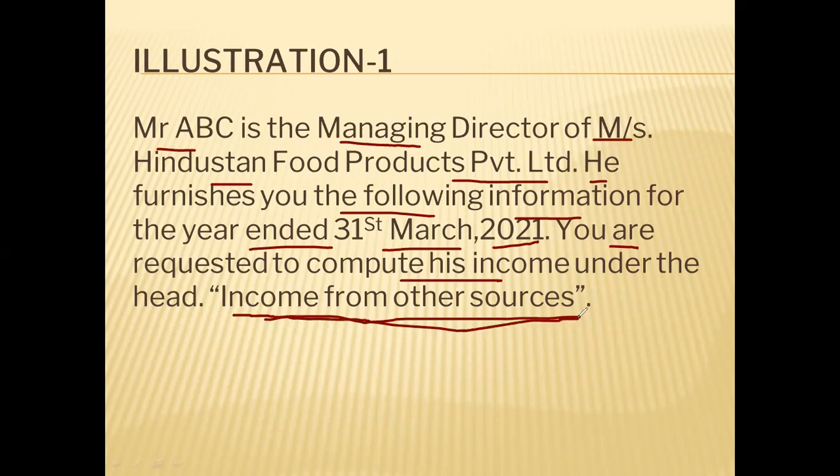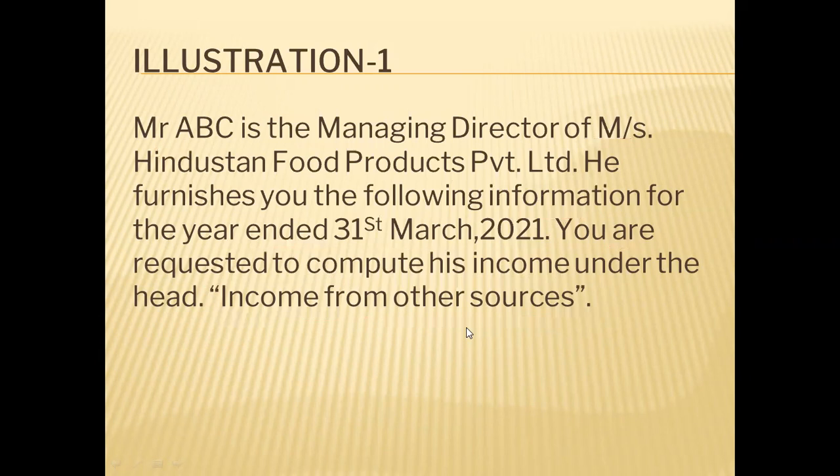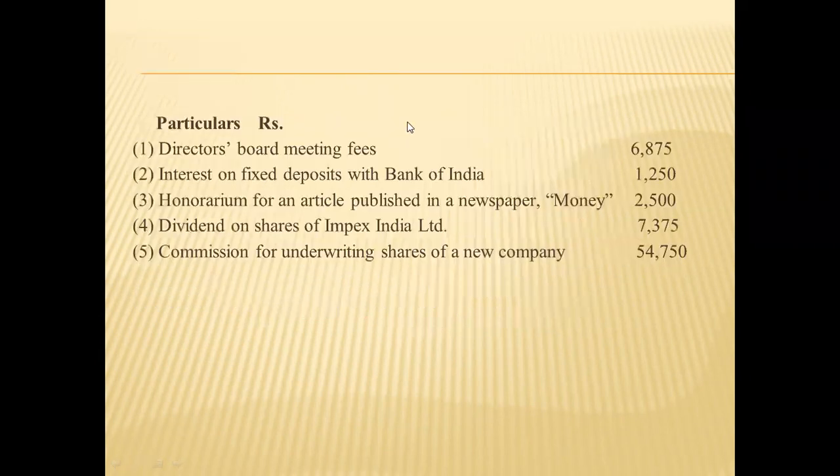So, if in that income any other head is there, that we need not calculate, because the question is asking only to calculate income from other sources under income tax. Okay, so just we will see the list of income.